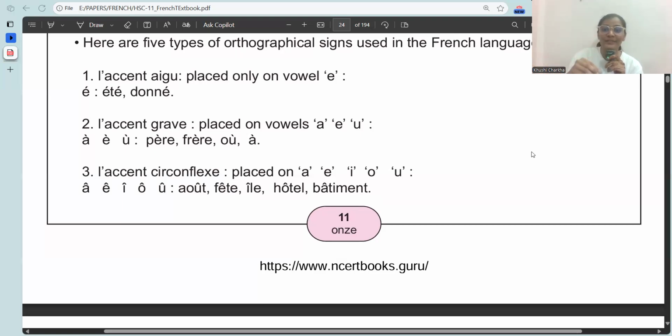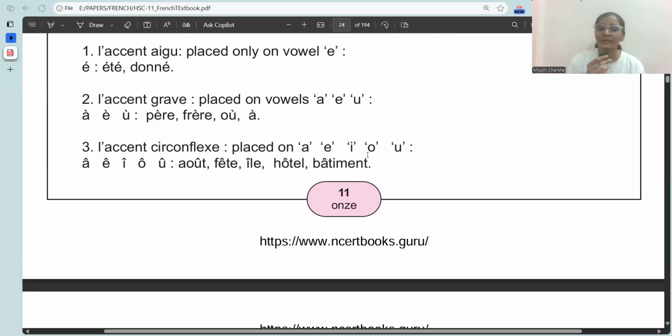Again, this you won't be asked in the exam, like no one is going to ask you this. Okay, this is just for your understanding. So be calm, just listen to it. Now, accent circumflex, the third one. First two are what? L'accent aigu placed on E. L'accent grave on A, E, U. Now, l'accent circumflex placed on all the vowels, 5 vowels. A, E, I, O, U.